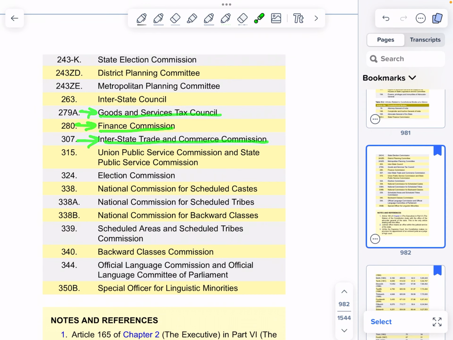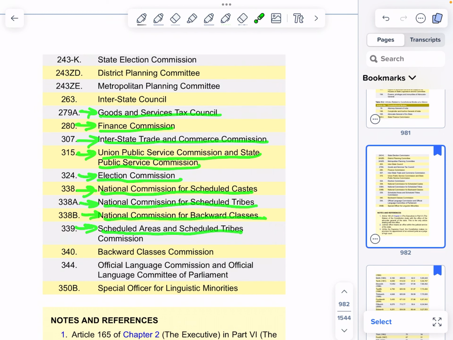315 Union Public Service Commission and State Public Service Commission. 324 Election Commission. 338 National Commission for Scheduled Castes. 338A National Commission for Scheduled Tribes. 338B National Commission for Backward Classes. 339 Scheduled Areas and Scheduled Tribes Commission. 340 Backward Classes Commission. 344 Official Language Commission and Official Language Committee of Parliament. 350B Special Officer for Linguistic Minorities.